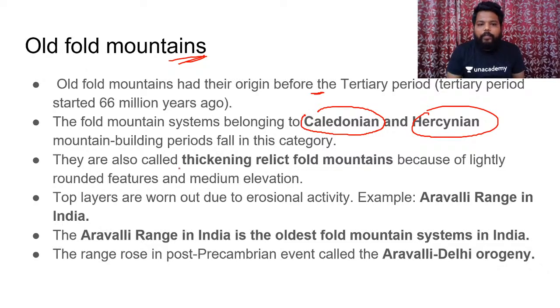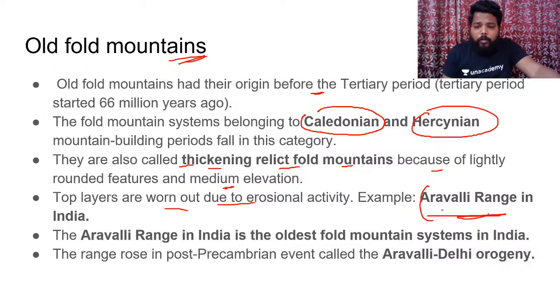Clear? They are also called relict fold mountains because of their lightly rounded features and medium elevation, as the top layers are worn out due to erosional activities. For example, the Aravalli ranges in India are considered one of the oldest fold mountains of the world. The Aravalli range is the oldest fold mountain system in India, and one of the oldest in the world. The range which was created during a post-Precambrian event is called the Aravalli-Delhi orogeny. Done.